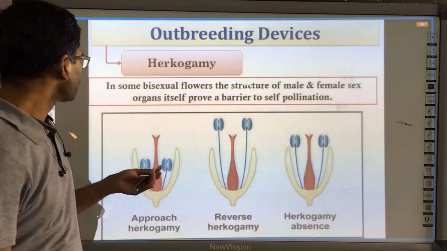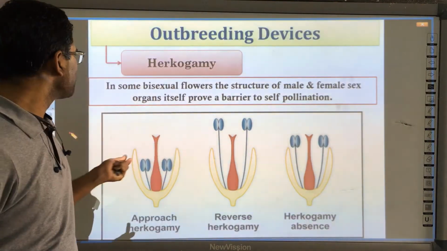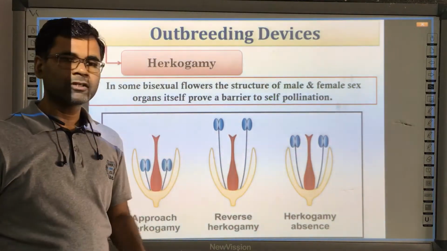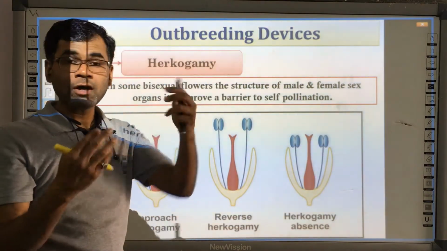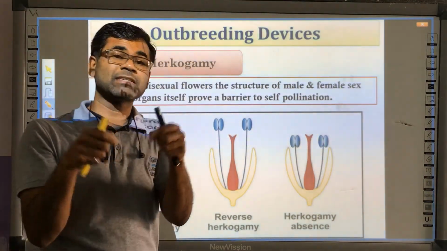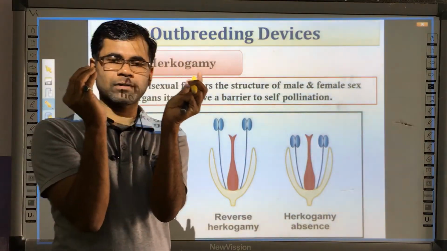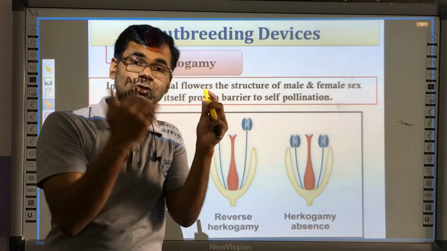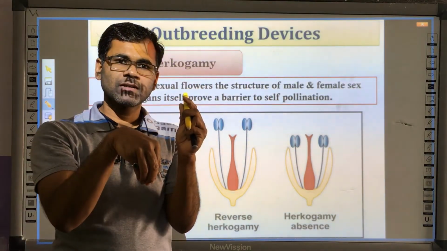In the method of hercogamy, the structure of the male and female sex organs of the bisexual flower itself proves to be a barrier to self-pollination. So here they themselves prove to be a barrier, because there should be a proper synchrony, a physical synchrony also, because the pollen grain has to shed off to the stigma.